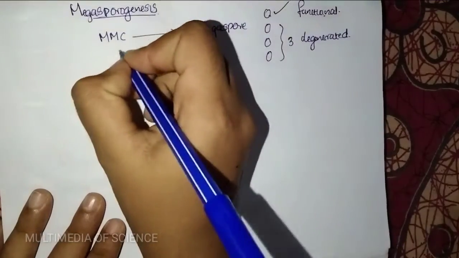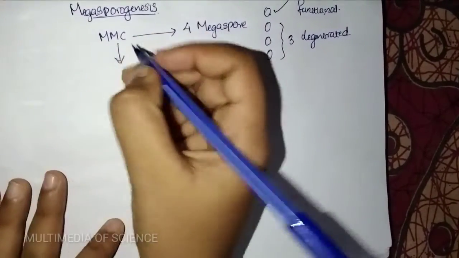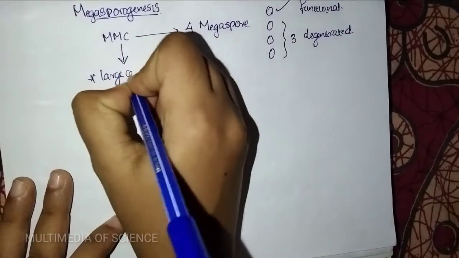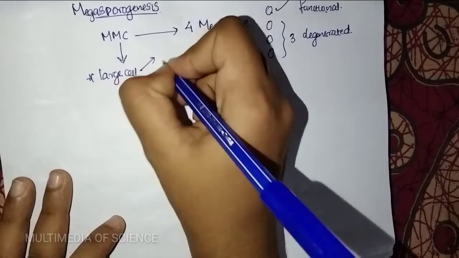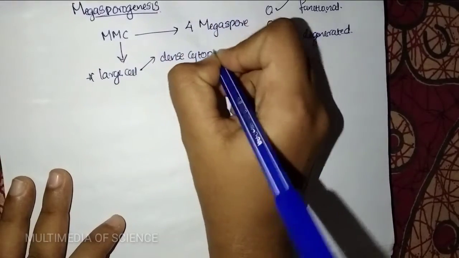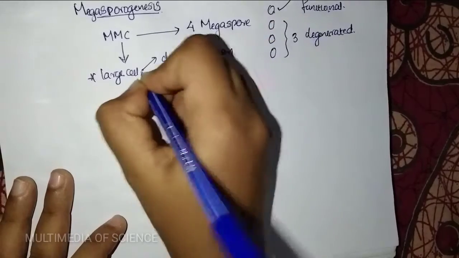So, just about the megaspore mother cell. The megaspore mother cell is a large cell which contains dense cytoplasm and a prominent nucleus.